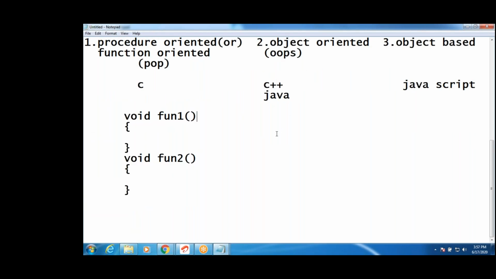What about object oriented? It follows OOPS concepts. What are the OOPS concepts, you know, right? Class, object, data encapsulation, data abstraction, polymorphism and inheritance. We will discuss these at the time of OOPS.